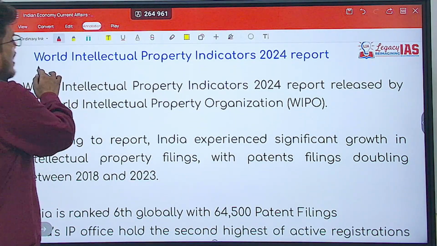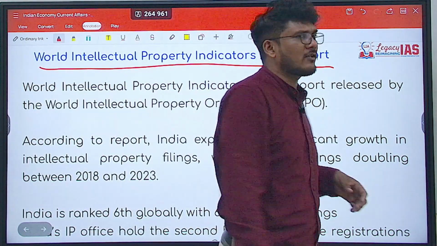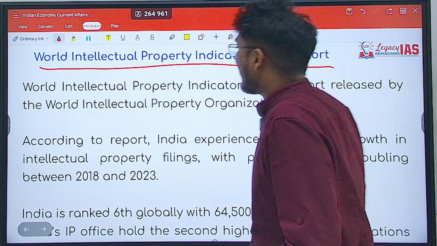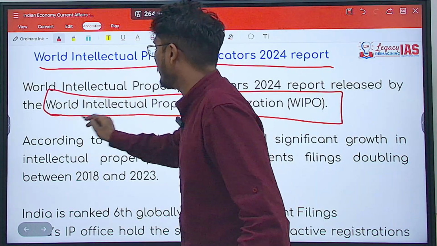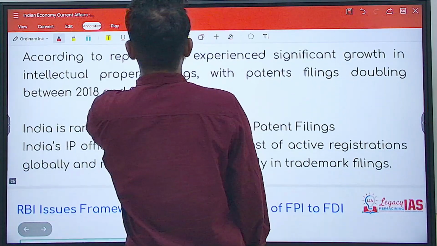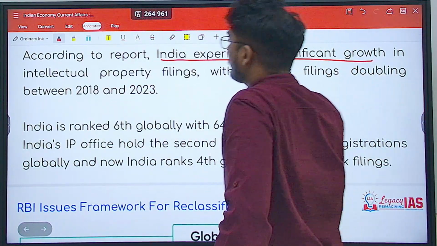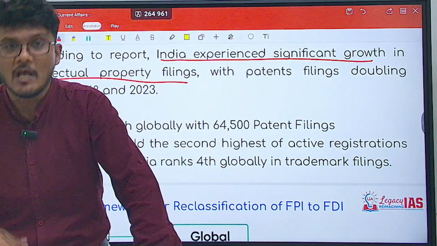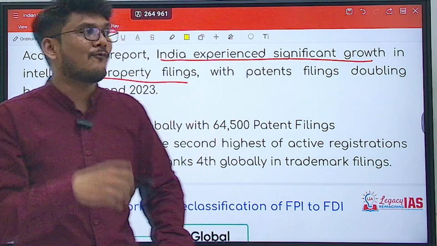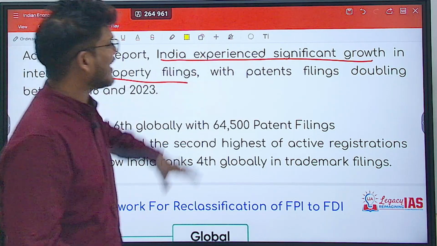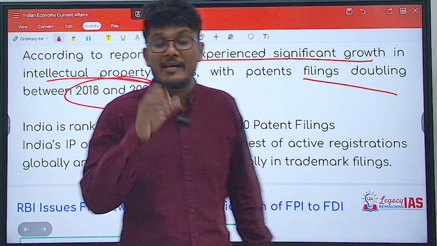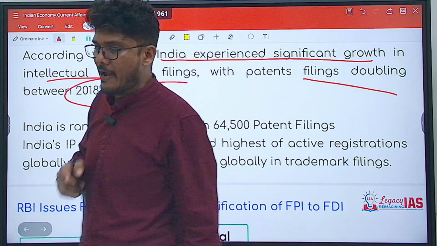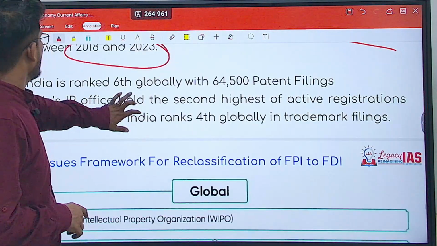Now, next is the World Intellectual Property Indicators Report 2024. As I said, it has been brought out by the World Intellectual Property Organization, that is WIPO. Now, according to the report, India has experienced significant growth in intellectual property filings. The number of IPOs that we were filing has drastically increased. It is saying that the filings have doubled between 2018 to 2023. So, in 5 years, the filing of IPO by India has doubled.